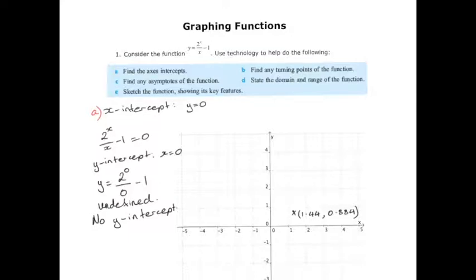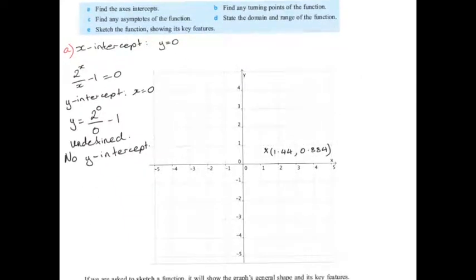What do we also know? We've also discussed that there's a vertical asymptote at x equals 0 because we approach the y-axis but never touch it. So I'm going to draw that here.